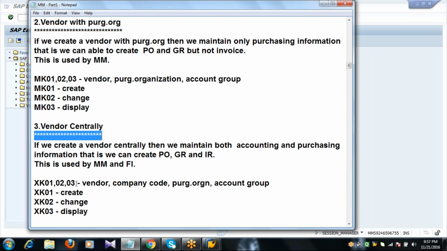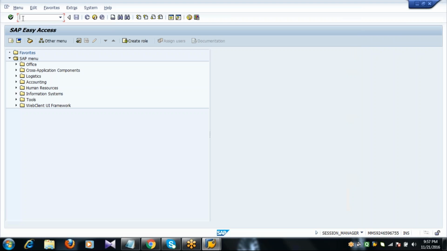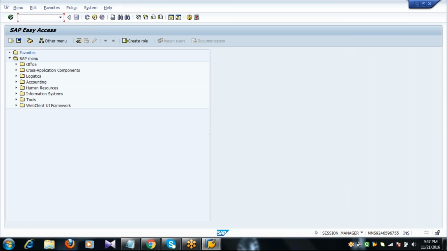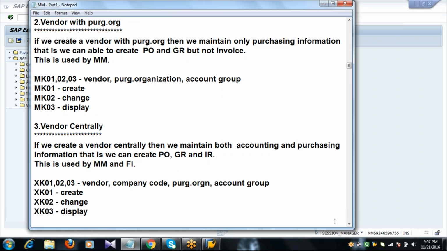The transaction code is XK01, 02, 03. Here you will get the options vendor, company code, purchasing organization, account group. So total you will get the 4 options. See here, vendor, company code, purchasing organization, account group. So this is very important.